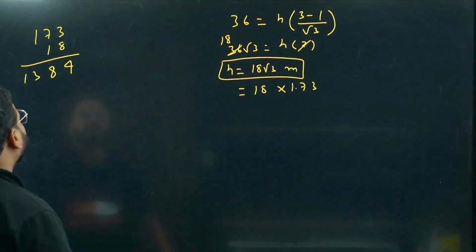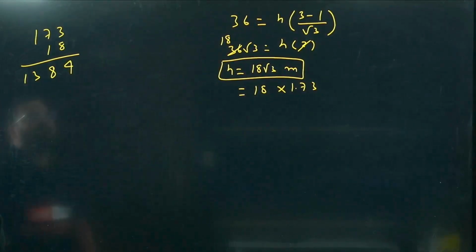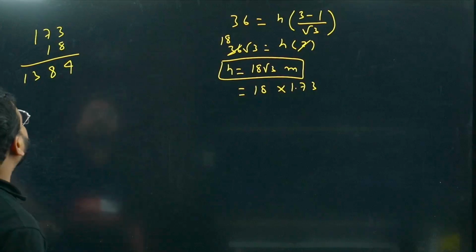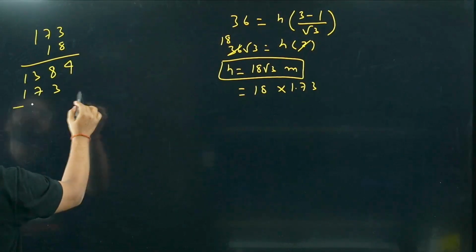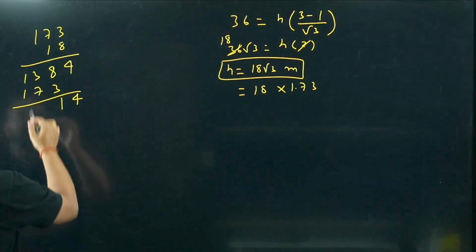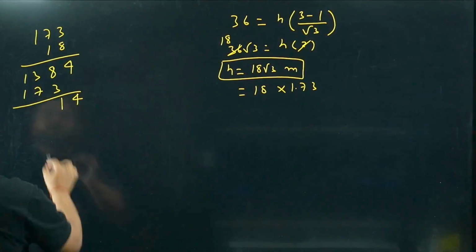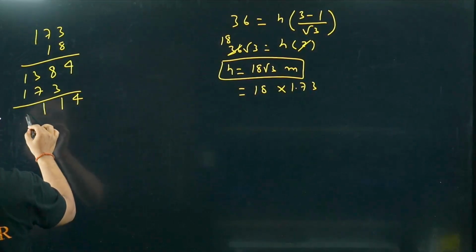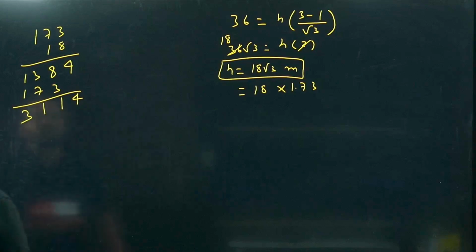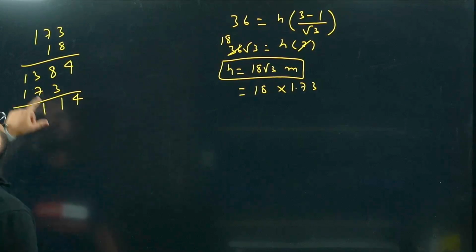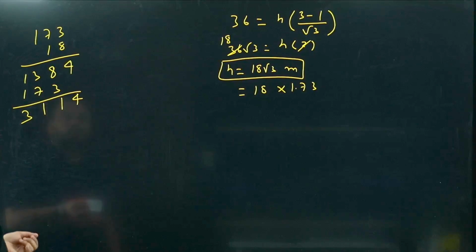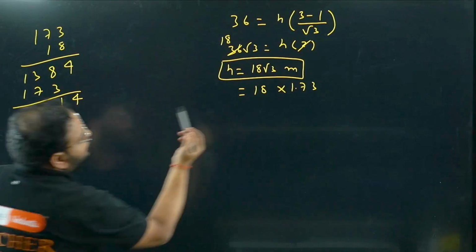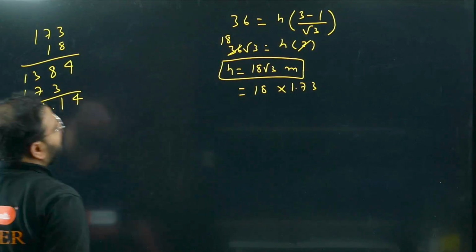Then 7 and 1, we get here 4, 1. Adding these we get 3114. We have two decimal places, so 31.14.